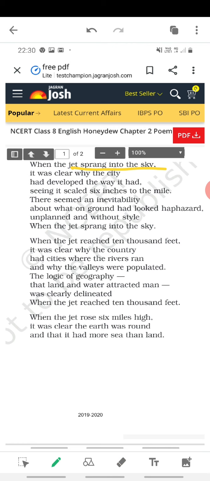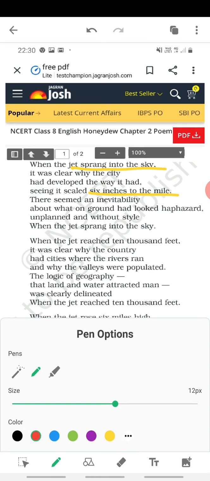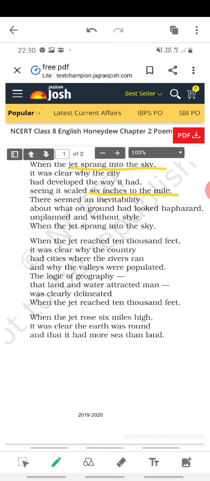Let me mark the difficult words for you. The difficult marked words are in red. Inevitable, haphazard, unplanned, and without style. When the jet reached 10,000 feet, now your jet is flying higher.